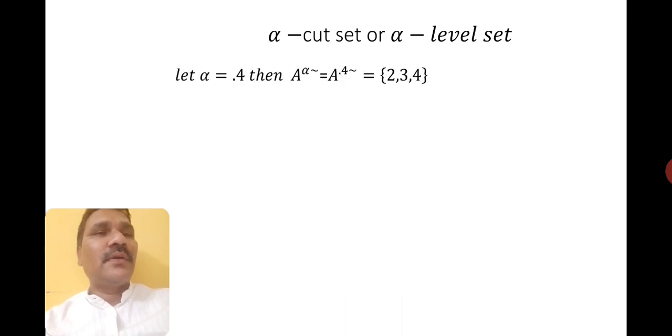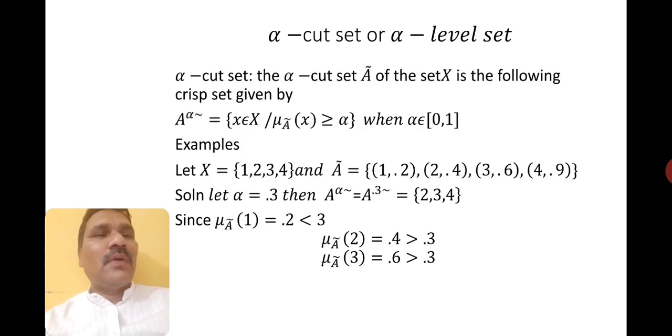Same thing for element 4. Okay, for the next one, I have gone for alpha 0.4. So 0.4, you just check here: greater than or equal to 0.4. So 2 is included, and once again you will get the same elements here.